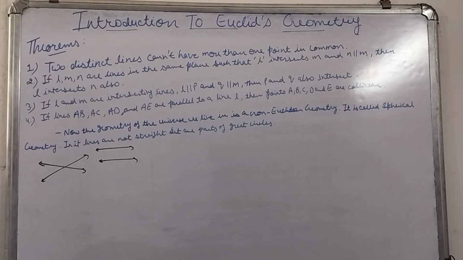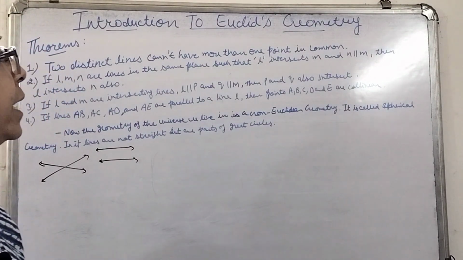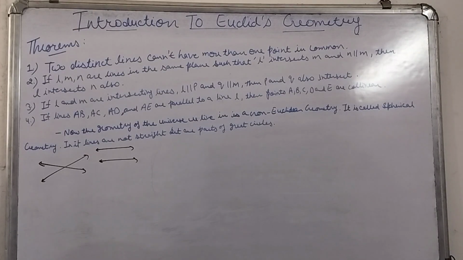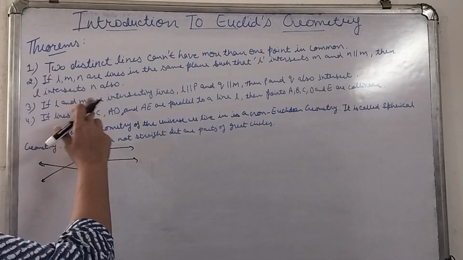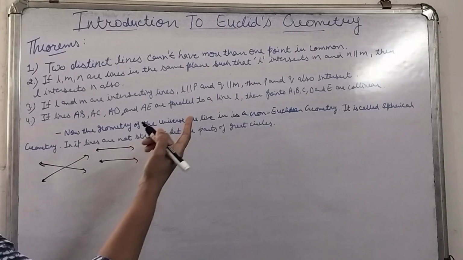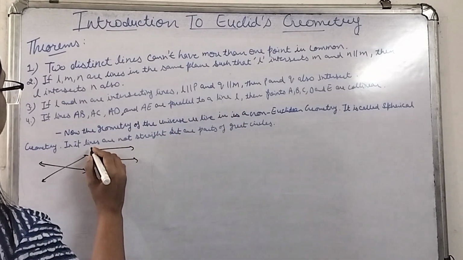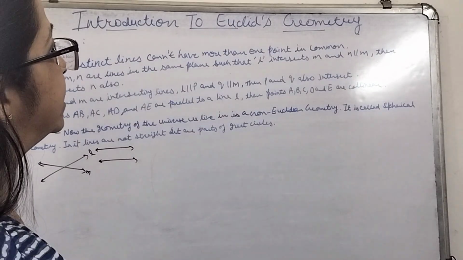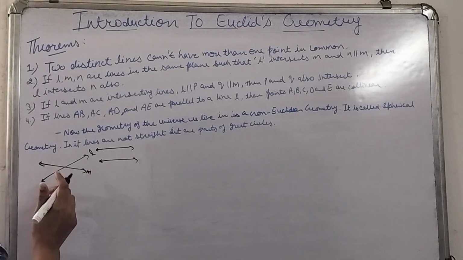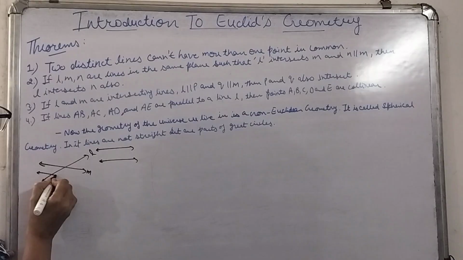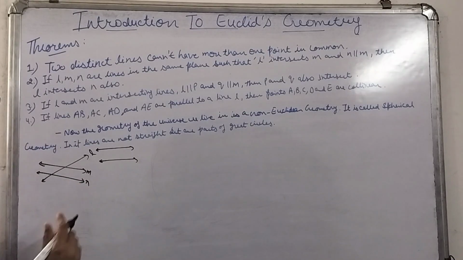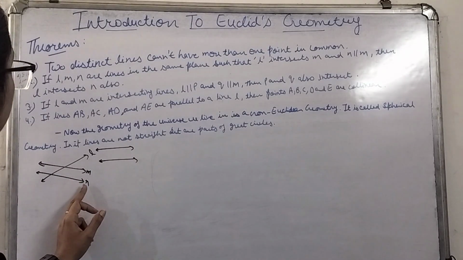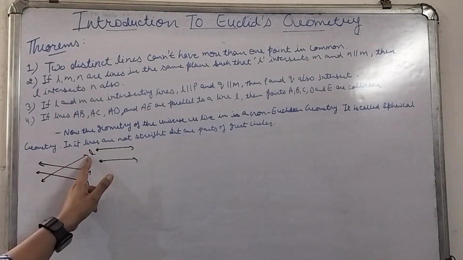The second is: if L, M, N are lines in the same plane such that L intersects M and N is parallel to M, then L intersects N also. So over here three lines are given to us. One is L and one is M, and both are intersecting. Suppose this is your L and this is your M. And now N is parallel to M. Suppose this is the line which is parallel to M and this is your line N, then this line N will intersect line L also.